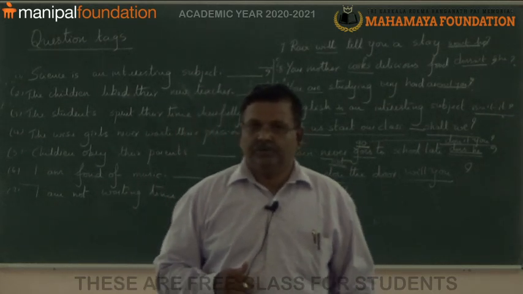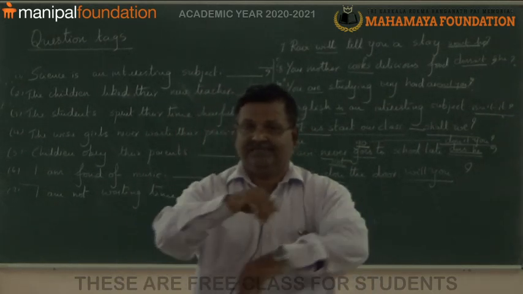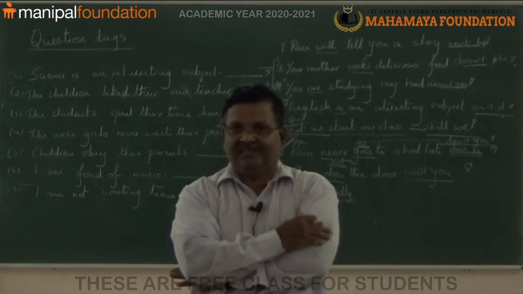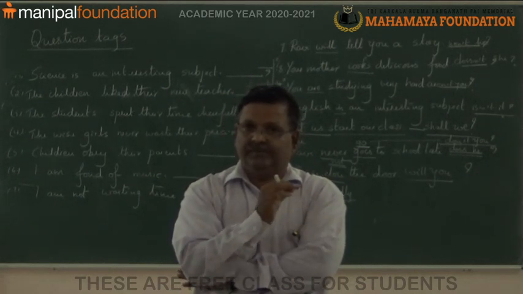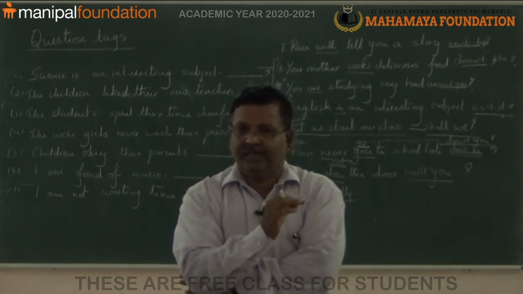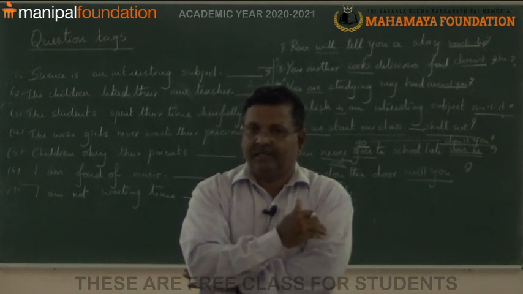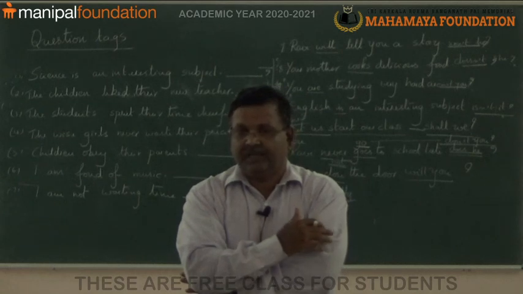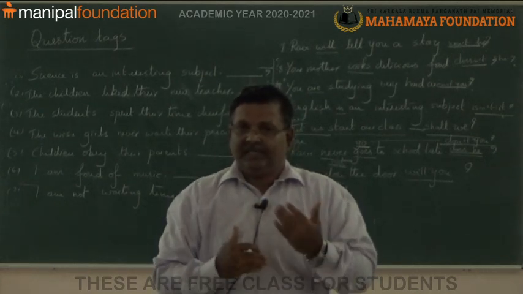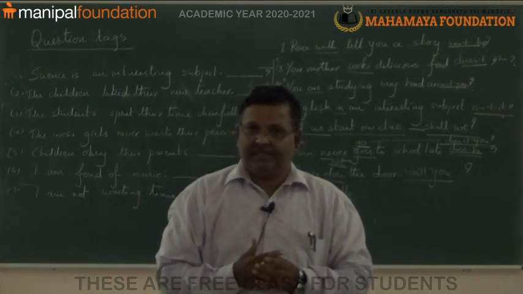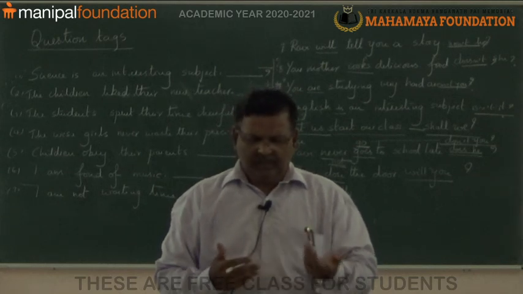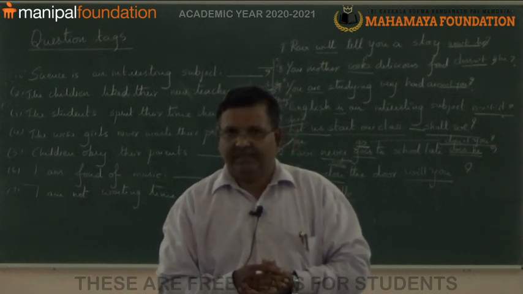When we meet in our next class, all of you try to write down the answers. So, we shall discuss the answers in our next class. So, in our next class, we shall try to discuss another important grammar item.